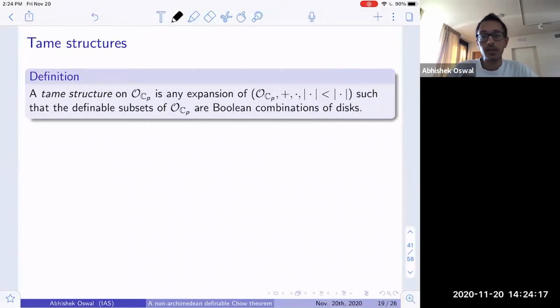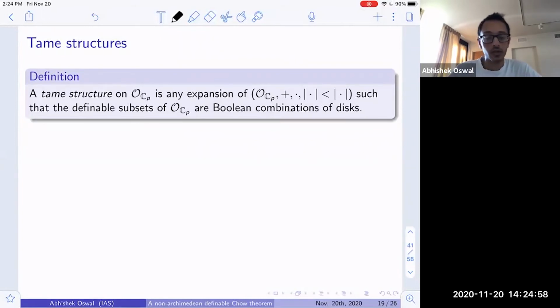Whereas in the p-adic analytic setting, one has a nice theory of subanalytic sets, and eventually one knows that the subanalytic sets of the one-dimensional closed polydisk are just Boolean combinations of disks again. And so one could make a naive definition saying, well, just consider a structure on O_{C_p}. That's basically any collection of subsets of O_{C_p}^n that are closed under first order operations, as long as they satisfy this minimality criterion, namely that for the one-dimensional polydisk, the definable sets should just be the Boolean combinations of open or closed disks.